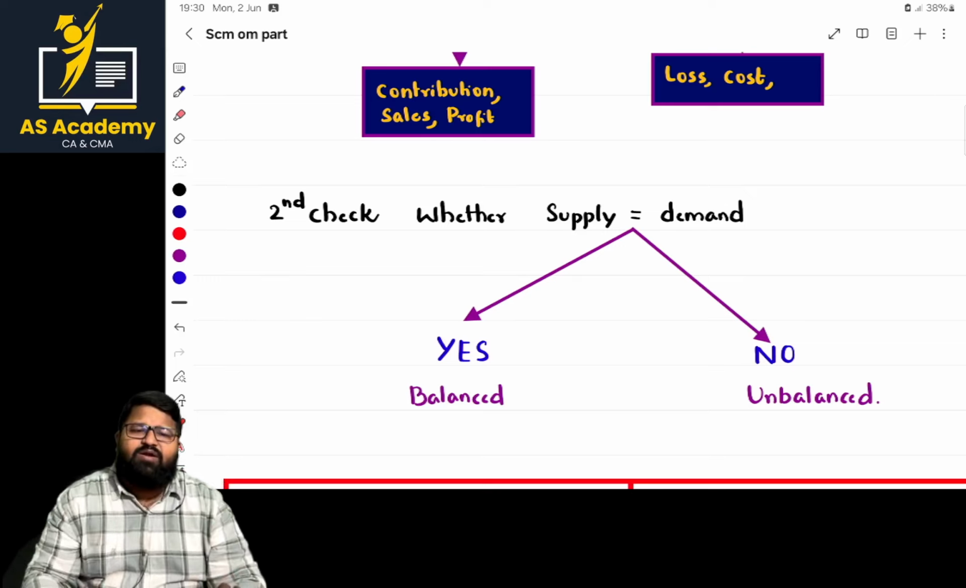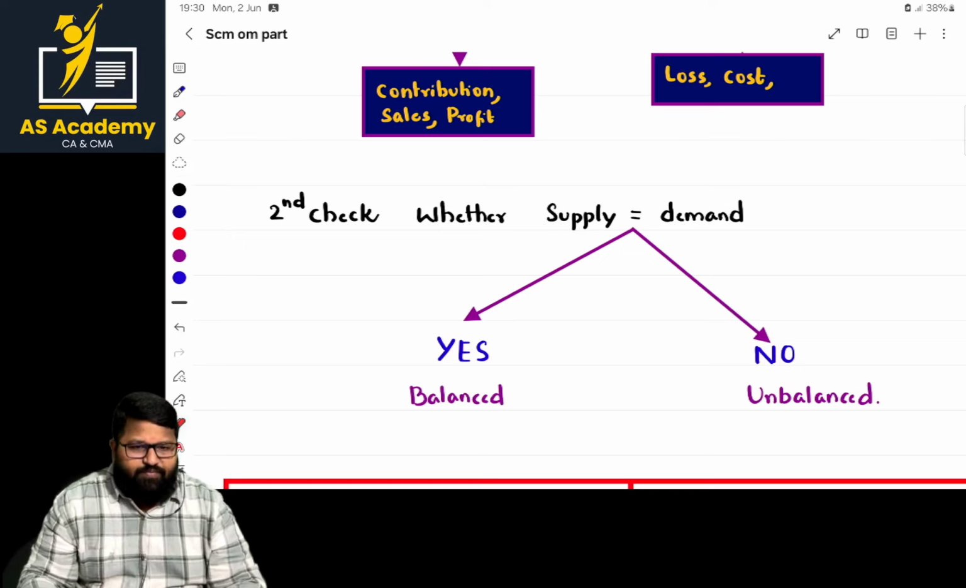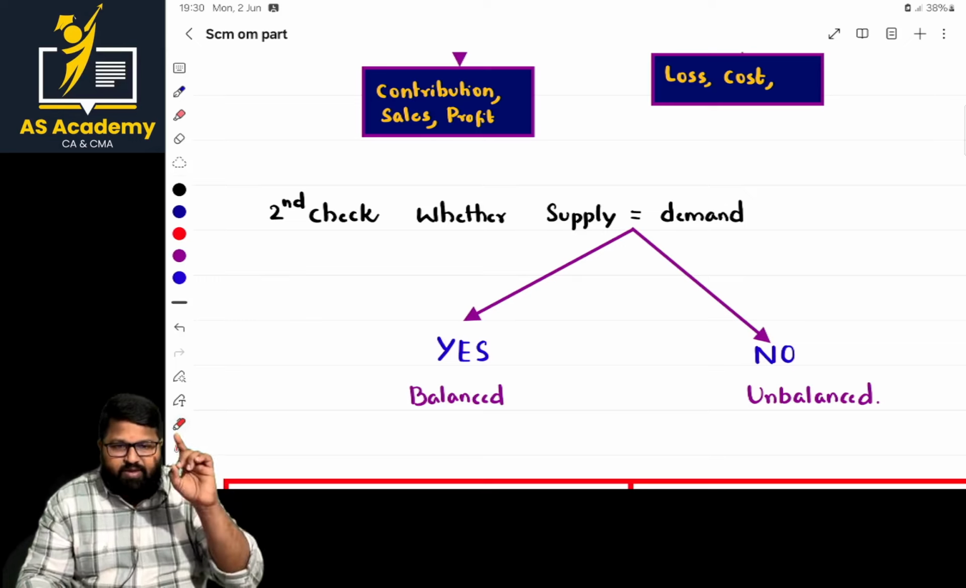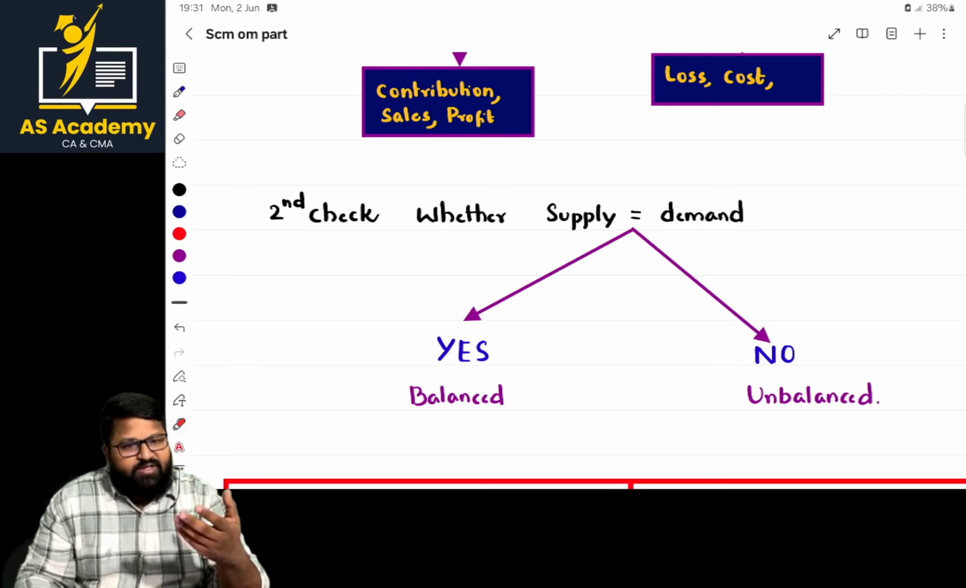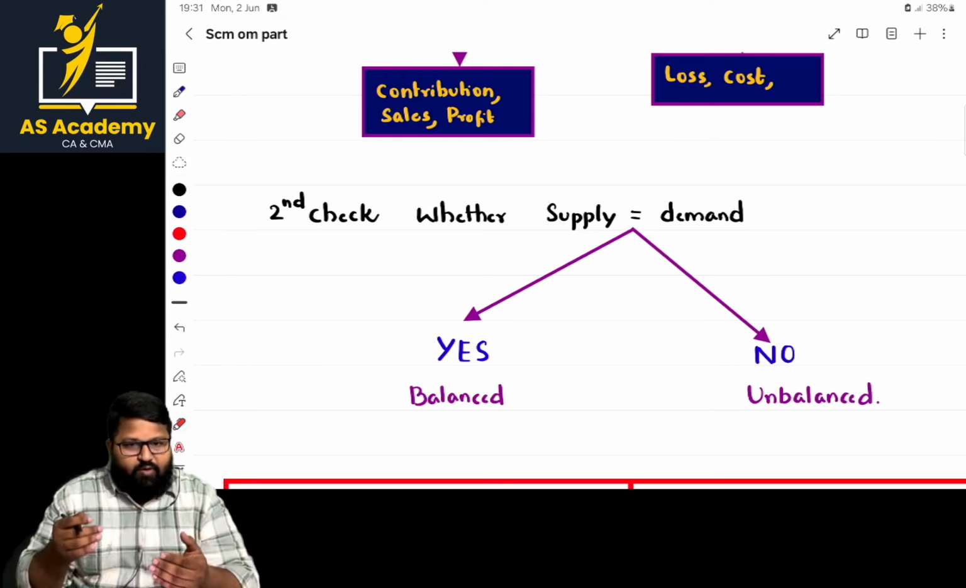Basically, for any method, whatever method you are solving, these two checks are primary checks. What is the first check? Whether it is maximization or minimization, what is the objective? If it is minimization, there is no issue at all. We can solve the problem by following the steps.